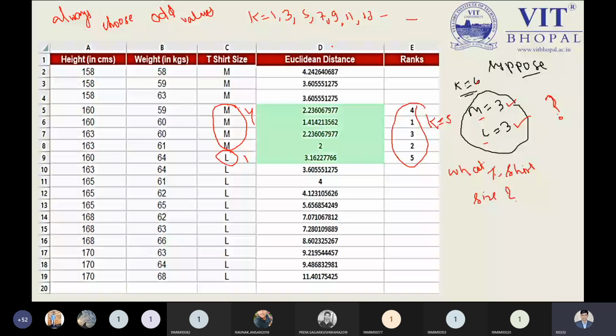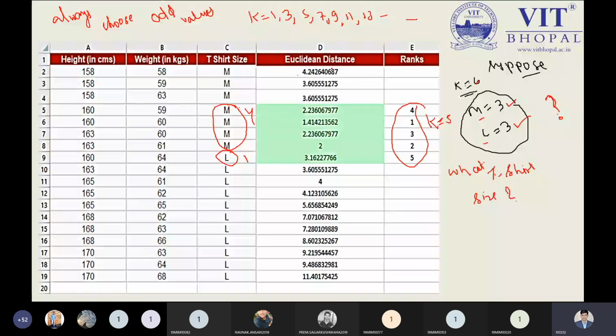But that is my point. Are we getting the correct answer or not? Answer we will get it, but is that the correct answer or not? So it is a better idea to always choose the k value in the odd way. That's a tricky answer I think, because I have worked with so many KNN programs, and I found they always suggested to choose only the odd value. So this is my idea.